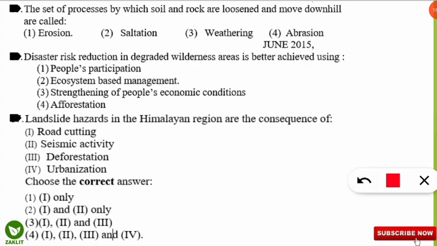So here the correct option will be: with the help of ecosystem based management we can reduce the risk of disaster. So option number 2 will be the correct option.